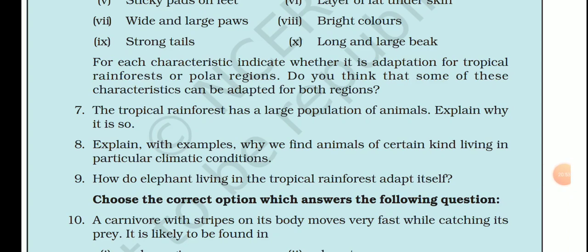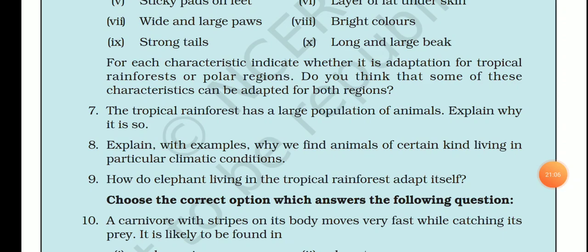Question number 8. Explain with examples why we find animals of certain kind living in particular climatic conditions. The answer is: animals are adapted to survive in the conditions in which they live.